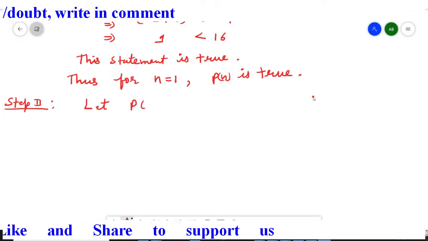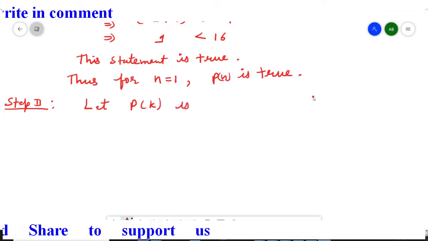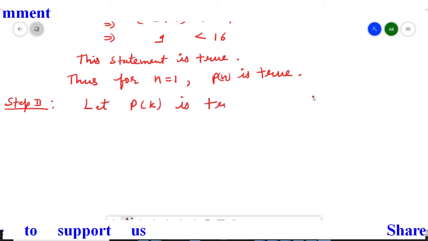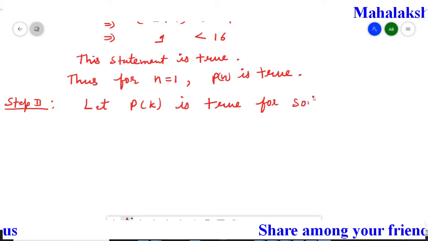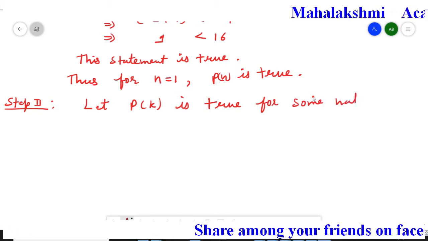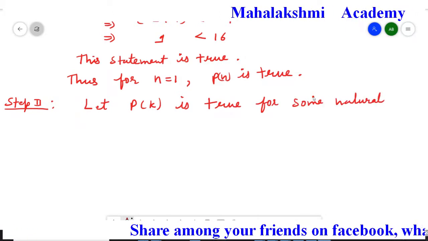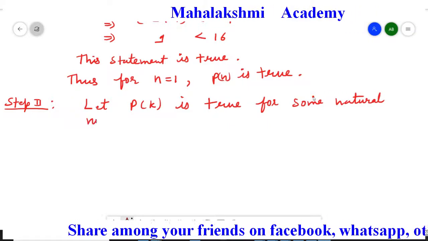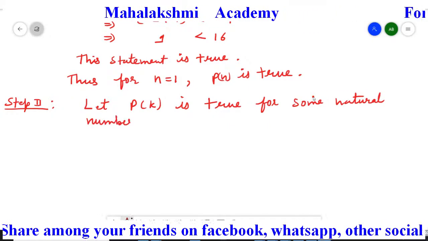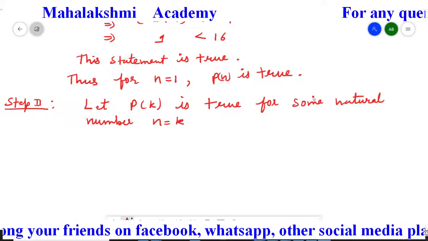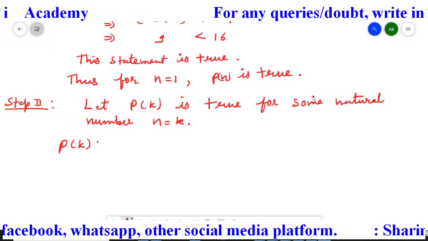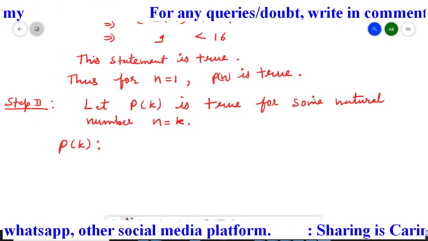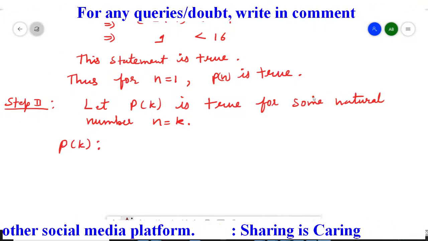Let Pk be true for some natural number n equal to k. Then the Pk statement is going to be, now from the question I am writing, students, you can check your question, instead of n only I am replacing k.